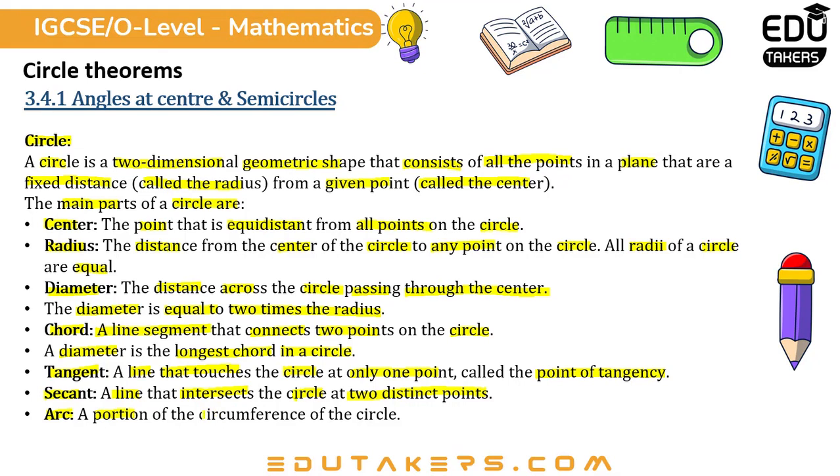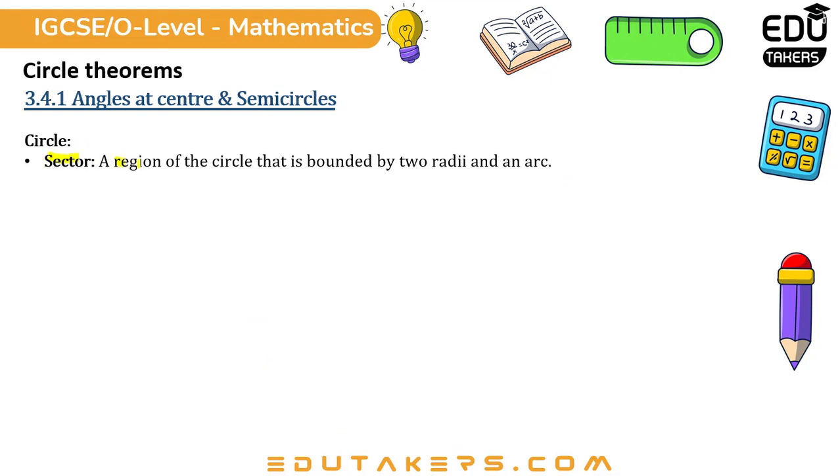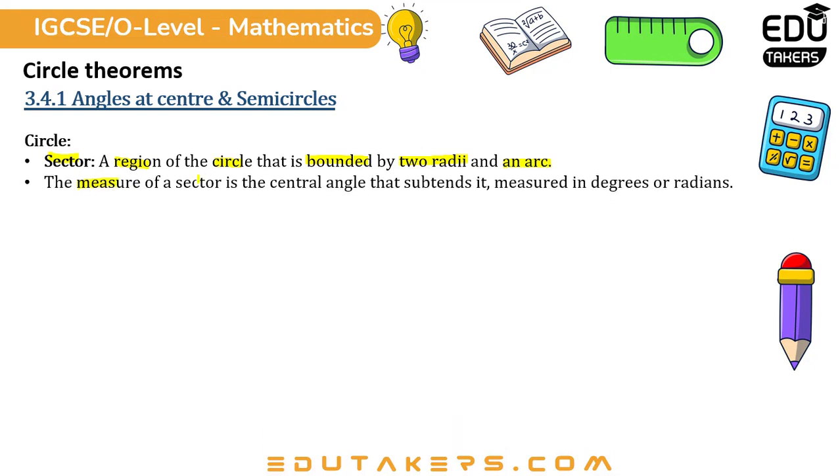Arc, a portion of the circumference of the circle, is known as an arc. It can be measured in degrees or radians. Sector, a region of the circle that is bounded by two radii and an arc. The measure of a sector is the central angle that subtends it, measured in degrees or radians. Segment, a region of the circle that is bounded by a chord and an arc.